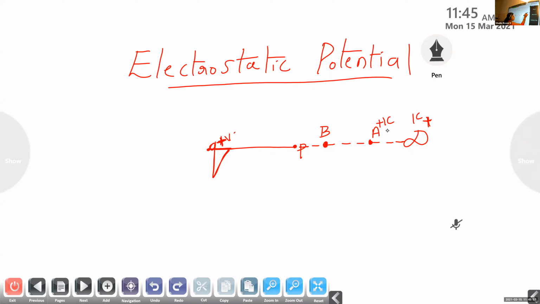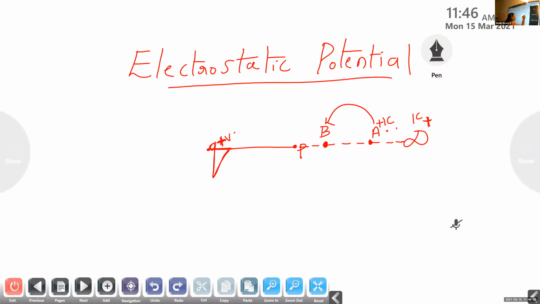I want to bring this +1 Coulomb charge from A to B. So I am doing some external work to transfer this +1 Coulomb charge from A to B, and this work is stored in the form of potential energy.